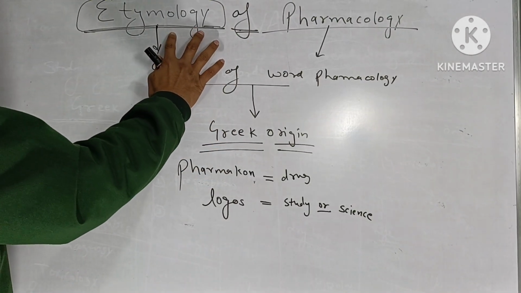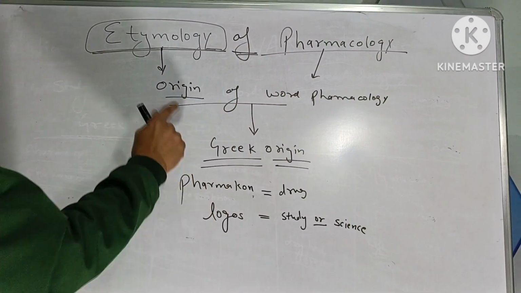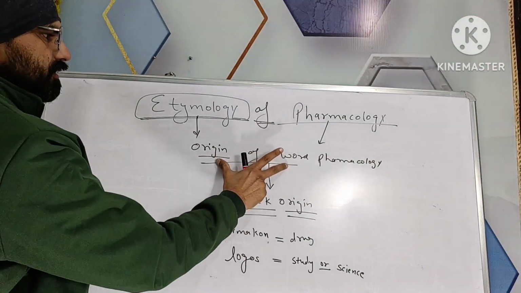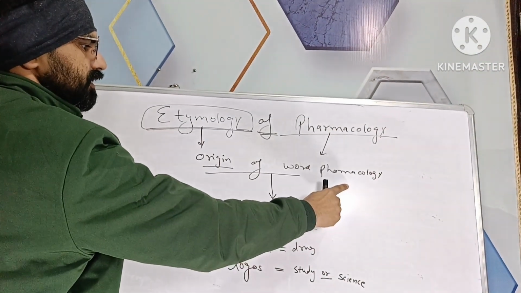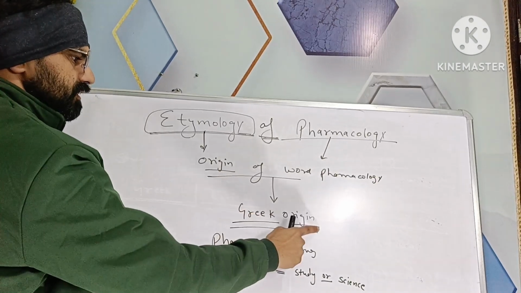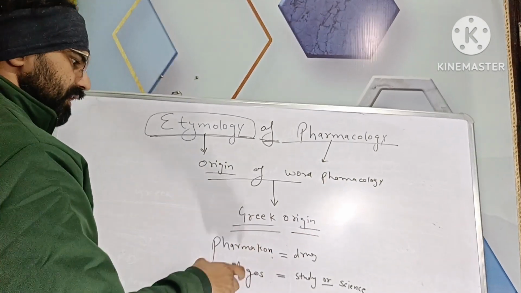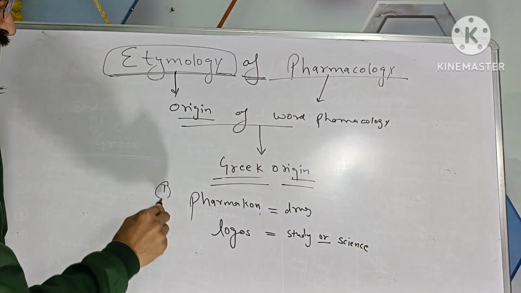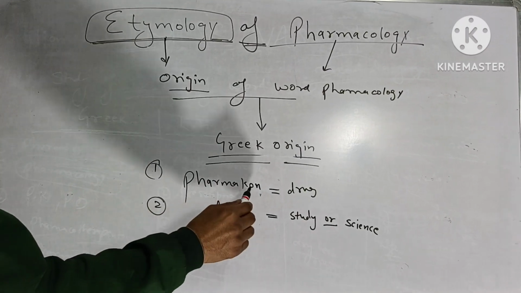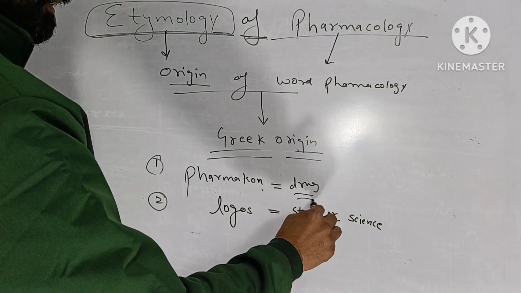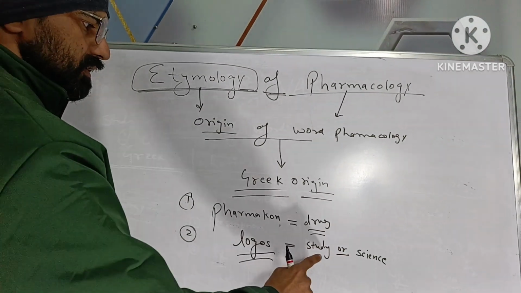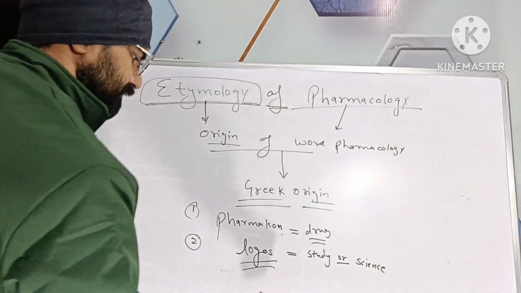Etymology means origin of word. Which word? Pharmacology word. So the origin is the Greek origin and it originated from two words. Pharmakon means drug. Logos means study or science.